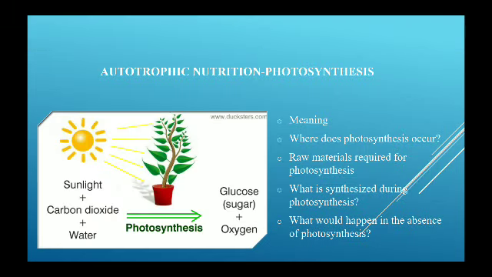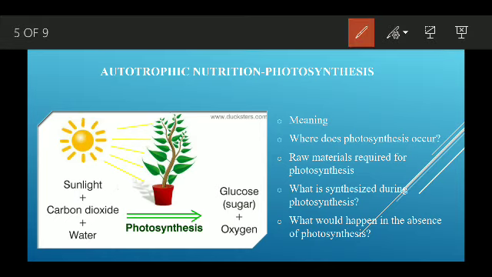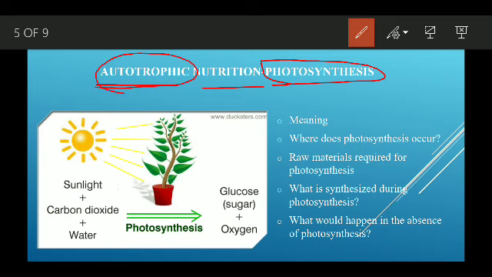Okay. Then autotrophic nutrition, that is photosynthesis. As we have discussed earlier, autotrophic means preparing food by themselves, and mostly autotrophs are plants.